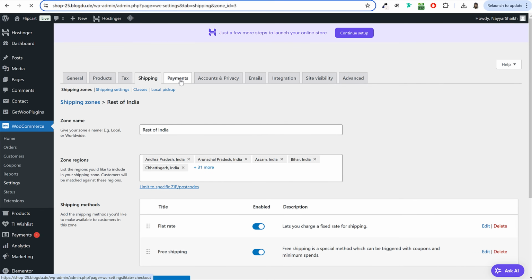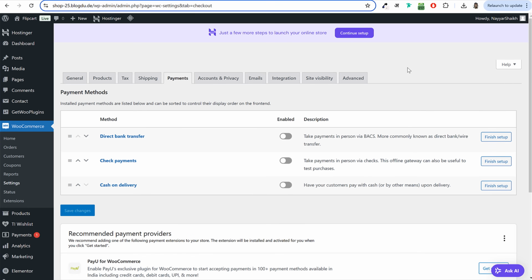Now let's see how we can set up payments. Because we are selling products, we want to accept payments. So if somebody wants to make payment through credit card, debit card, UPI, or Google Pay, whatever payment option, we have to give them some option wherein they can make the payment and purchase the product. First of all, if you want to enable cash on delivery, you can simply tick mark this thing and cash on delivery will be enabled on your website.